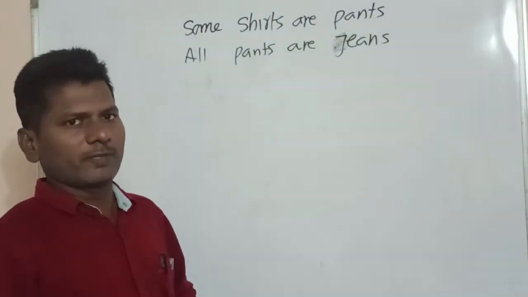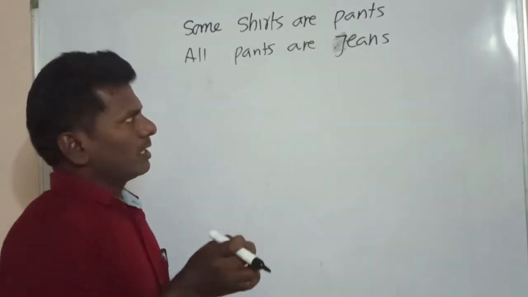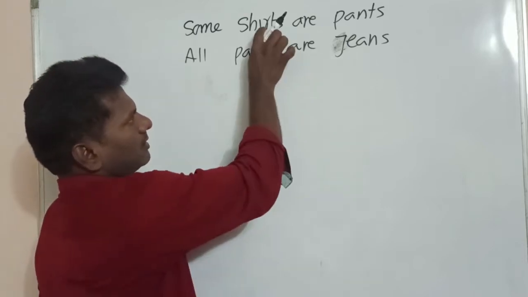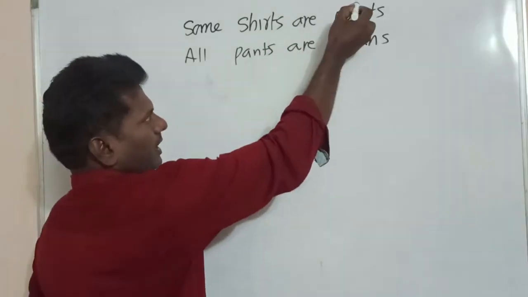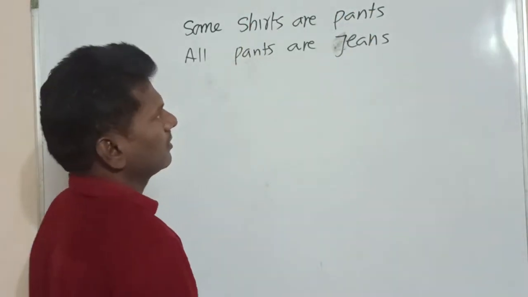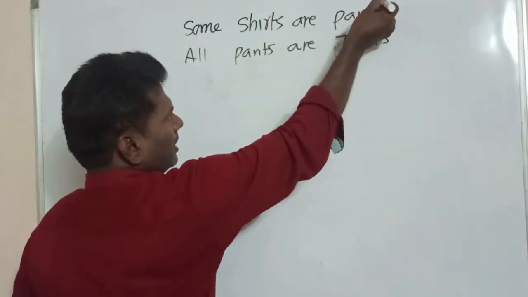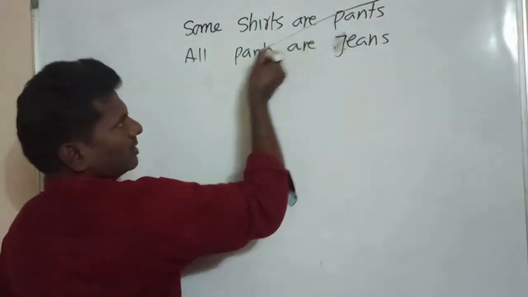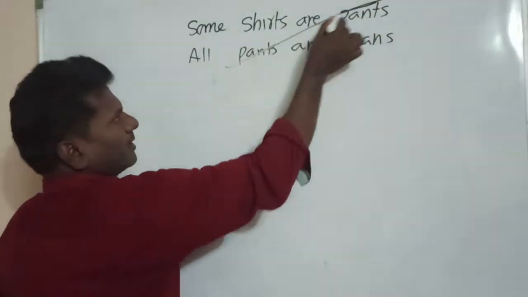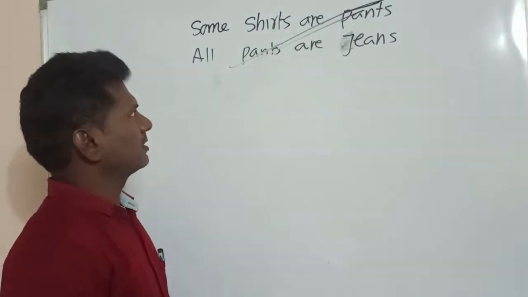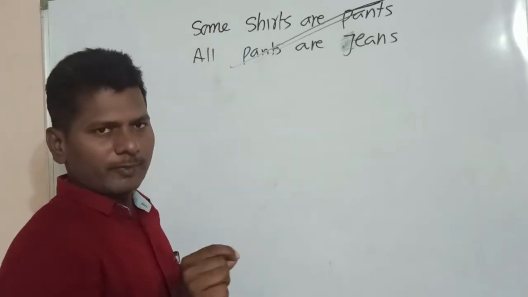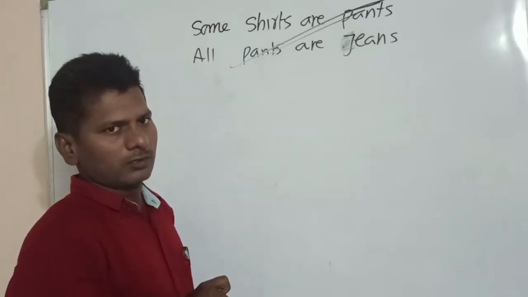To combine two statements, one right diagonal element must be same. Here, pants is the right diagonal element, and shirts and jeans are the left diagonal elements. So these right diagonal elements must be the same. Here pants. These two terms must be the same to combine two statements. After that, these two statements should follow some rules.